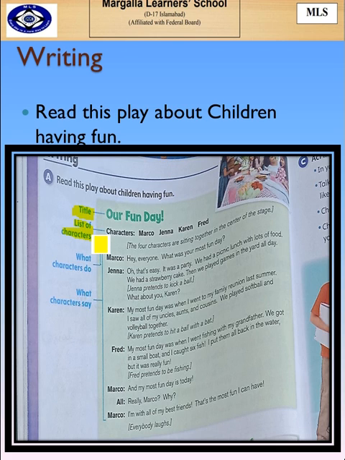Then the next thing that you are going to do is write what the characters do in this play. For example, in this play the four characters are sitting together in the center of the stage. Then the last thing that is required for this play is what characters say. You're going to write down what characters are saying. For example, I'm going to read out this whole play for you.